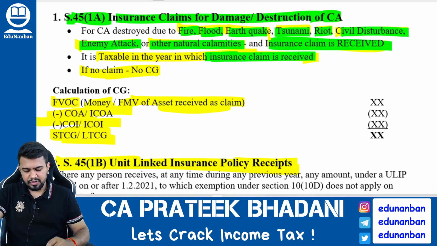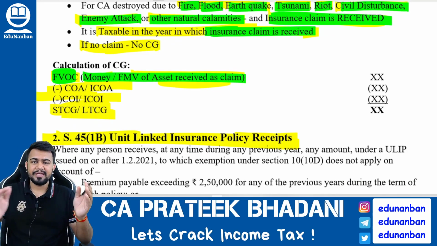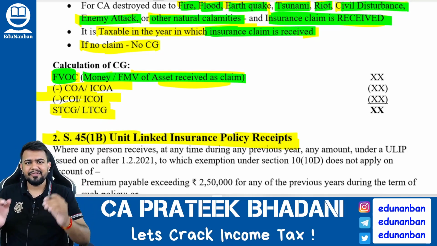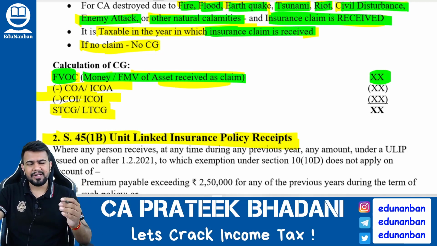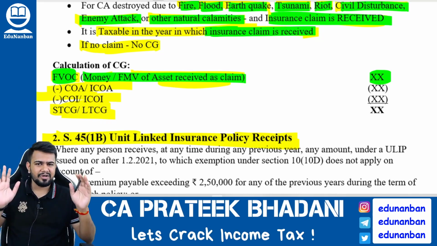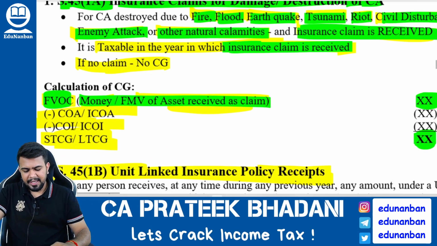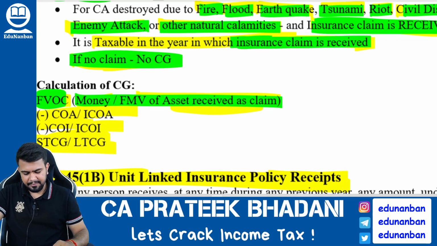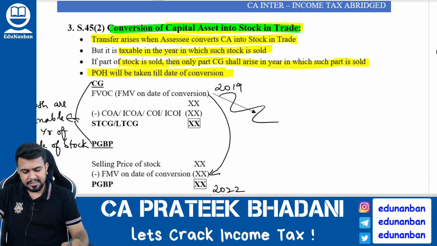by the assessee. So how to calculate the capital gain? Take the full value of consideration as the insurance claim received. Insurance claim can be in money form also, or it can be in asset form. If it is in asset form, take the fair market value of the asset as full value of consideration. Then as usual, reduce the transfer expense, cost of acquisition, indexed cost of acquisition, cost of improvement, or indexed cost of improvement. You will find the short term or long term capital gain. If no insurance claim is received, there will not be any capital gain.